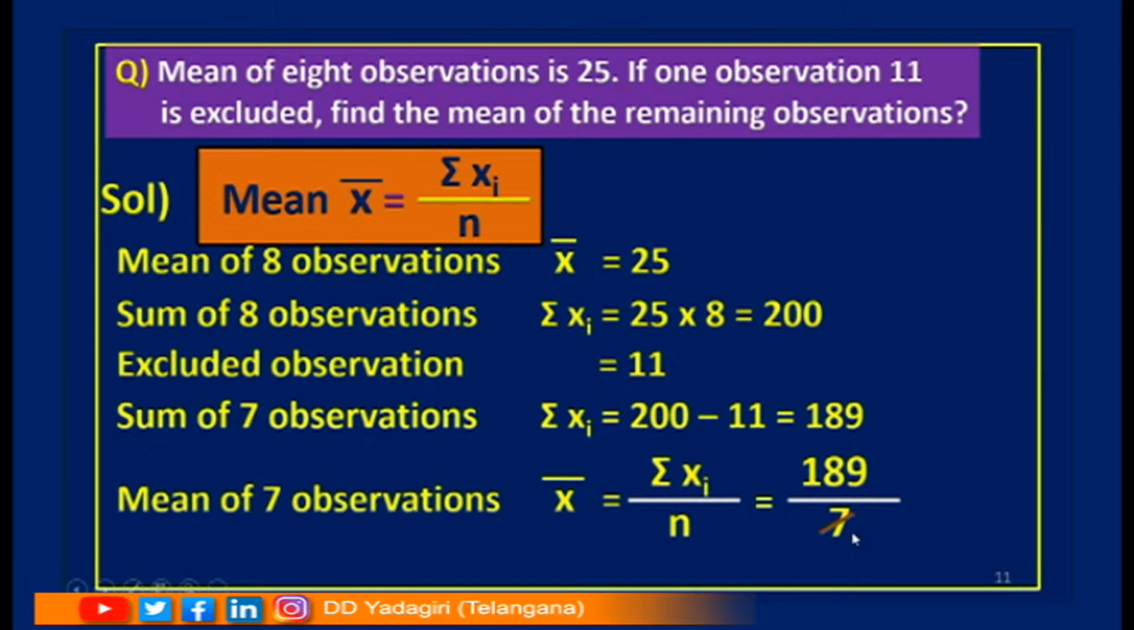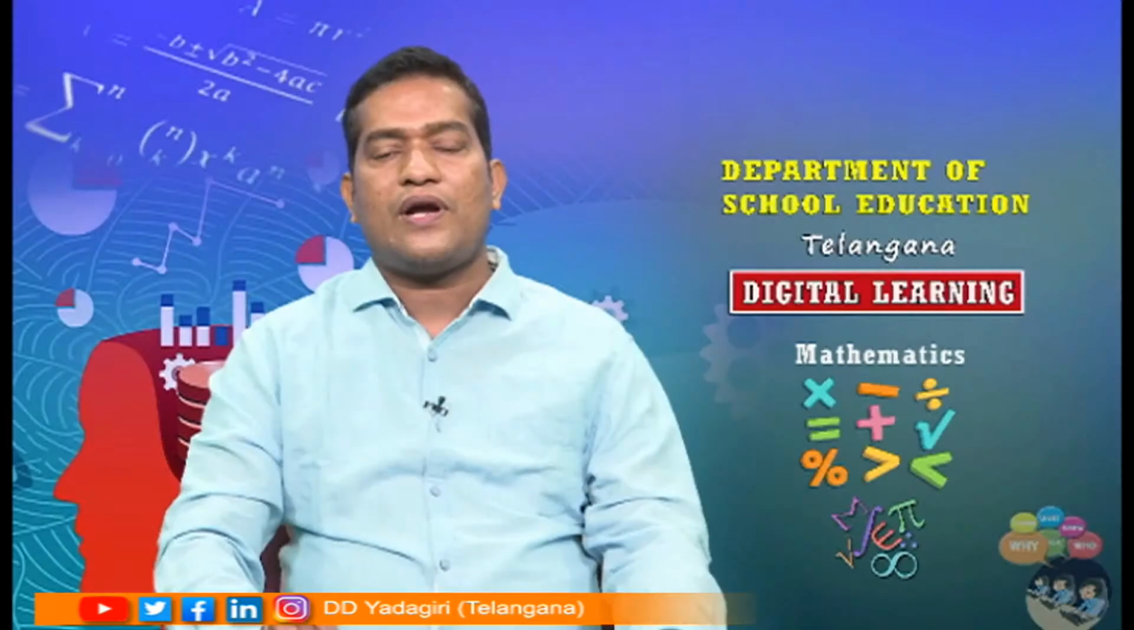Children, can we cancel these terms? Yes, 7 ones are 7, 7 2s are 14, 7 7s are 49. So, I will get 27. So, what is the mean of the remaining observations? Yes, it is 27. Okay children, now let us go into the next example.